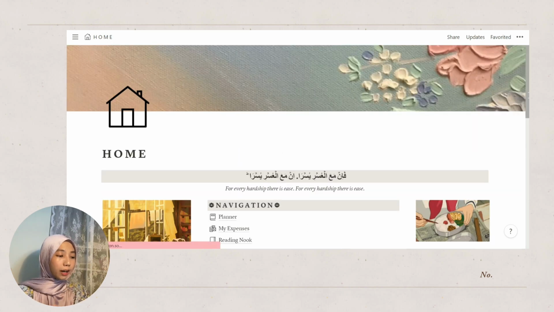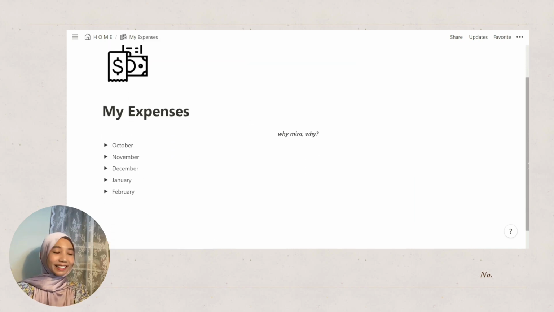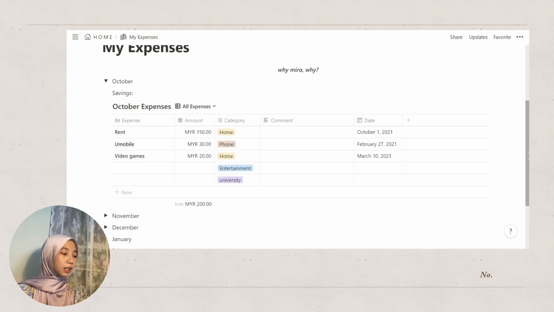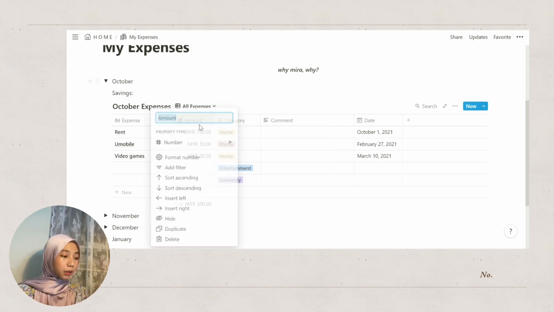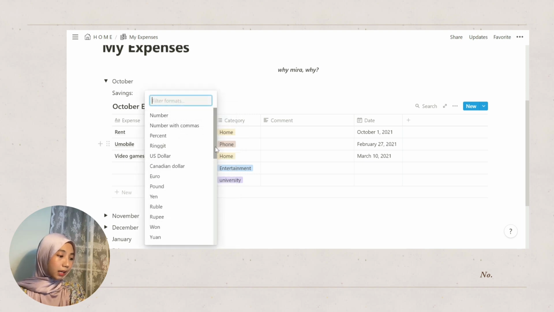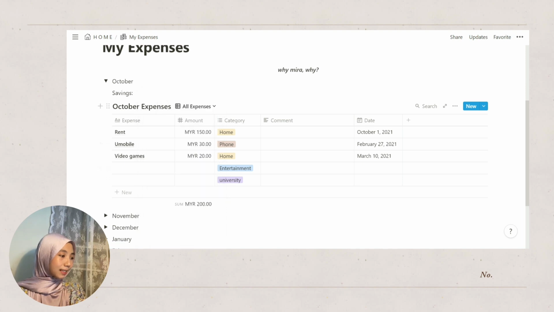Let's go back to home where I have my expenses. Like I said, I love the toggle option, therefore there's a lot of toggle options in here. And I also got this template from Jenny Studies. So basically it's just expenses for rent, mobile games, mobile video games, etc. In terms of category, I have home, food, entertainment, clothes, personal, and so on. And for amount, if you are not a Malaysian, you can just change the amount by clicking on the amount, clicking on format number, and you can go and choose your currency. Yeah, it's as easy as that.